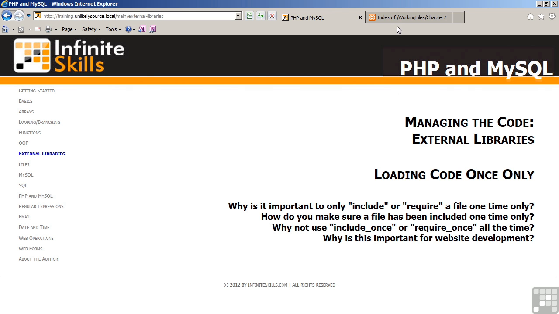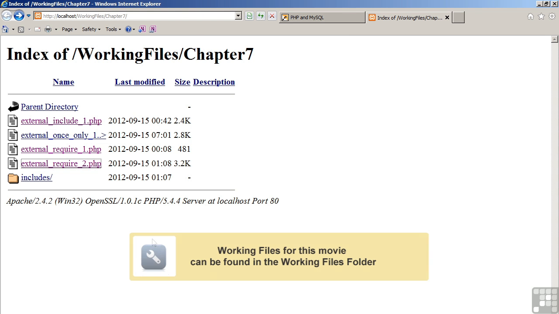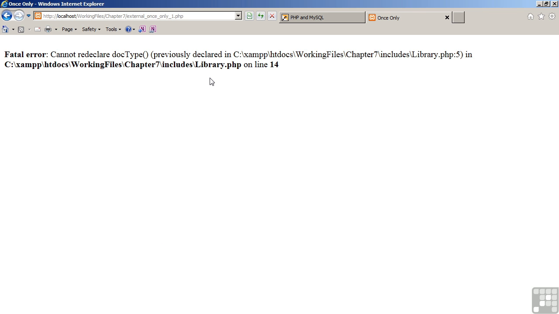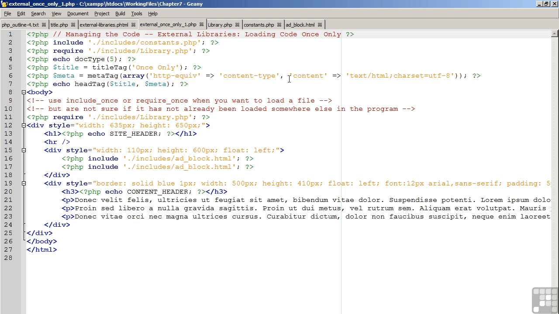Moving over to the browser, looking at the example, you can see that we have a fatal error. The fatal error is on line 14. Notice the nature of the fatal error: cannot redeclare doc type previously declared in library includes line 5. Moving now to the code, let's have a look and see if we can determine the nature of the problem.